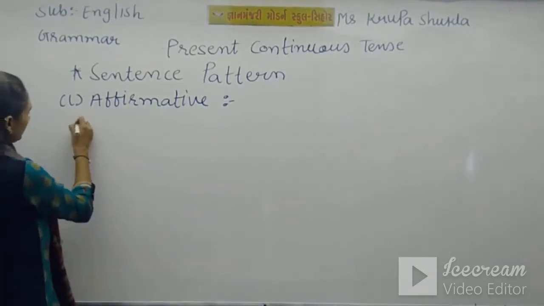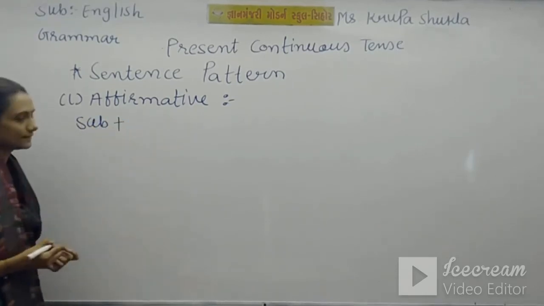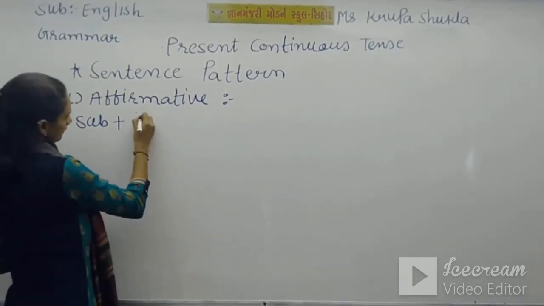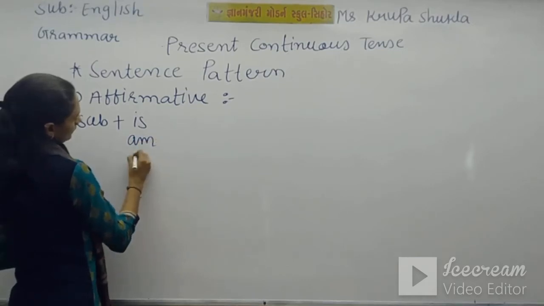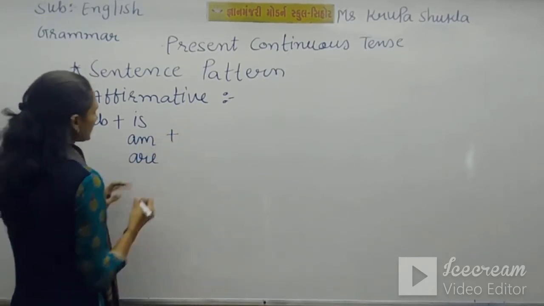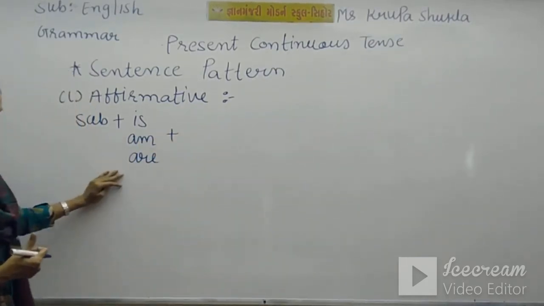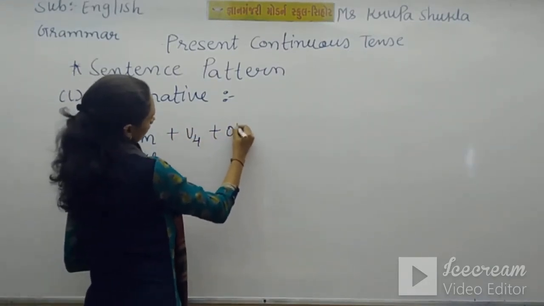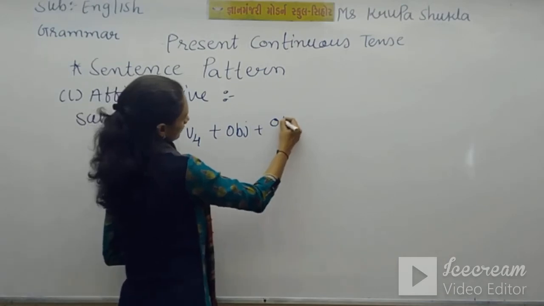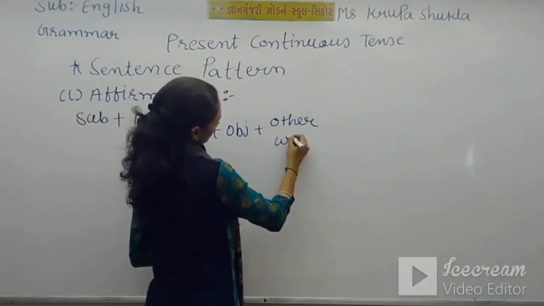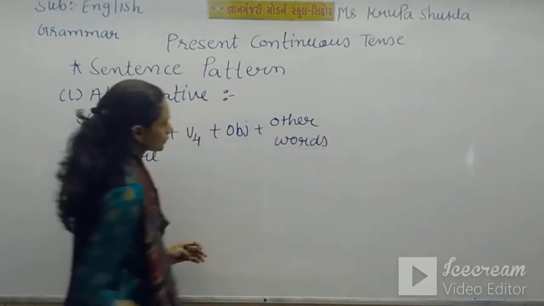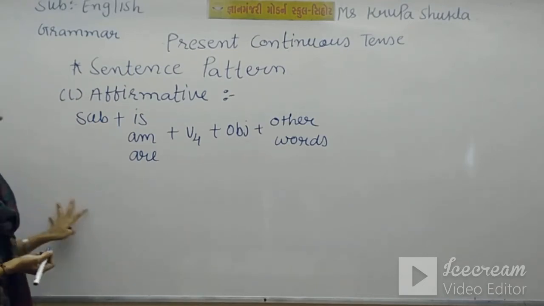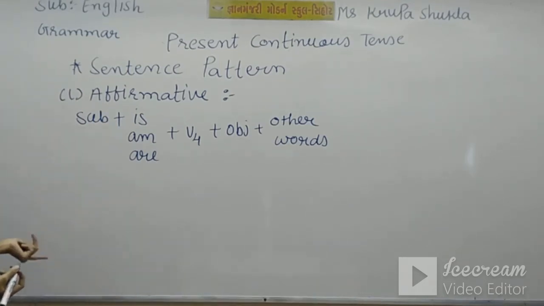So in an affirmative sentence, of course, we need a subject, then is, am or are. As per the subject, you can use is, am or are. Here we need V4 before, after that object and other words. So this is our sentence pattern of affirmative sentences in present continuous tense.